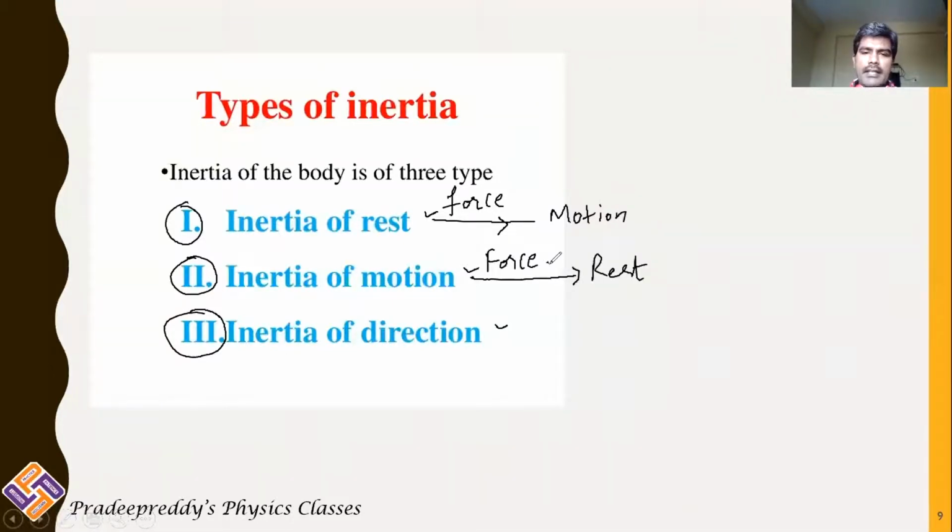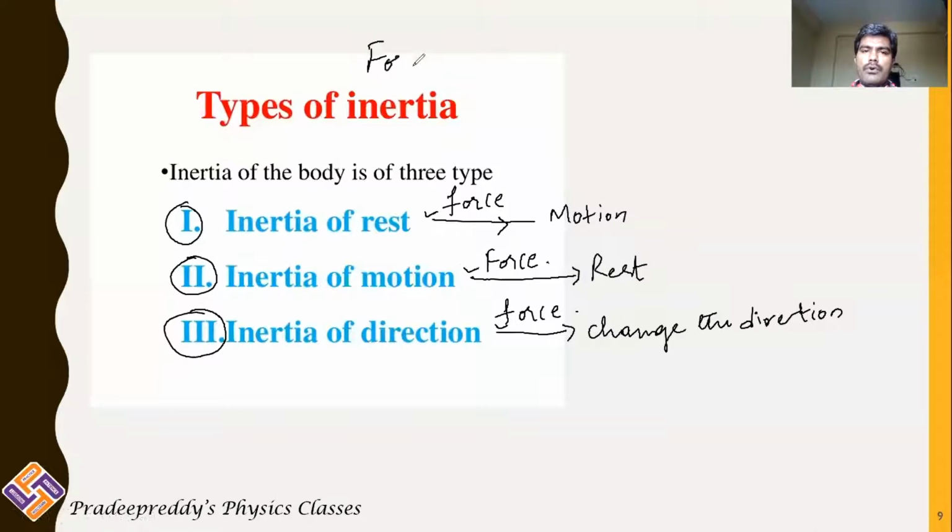Similarly, if a body is moving in a particular direction, you need to slow down and change the direction. So in order to change the direction of a body, you need to apply some force. Therefore, when you are acting a force on your body, what does it do? It changes the state of inertia.